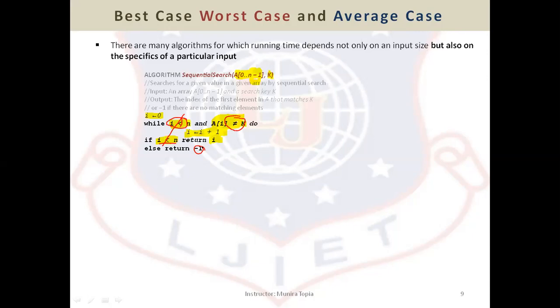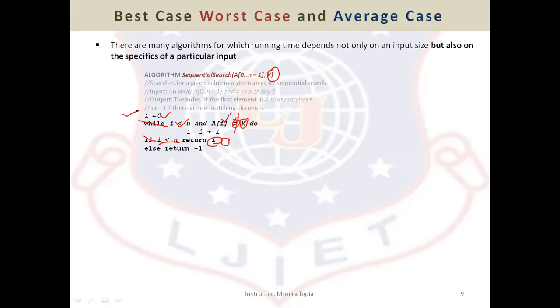the running time is heavily dependent on what your key is. Let us assume your key is present as the very first element of the array. Then when i is 0, 0 is less than n will be executed. The element at 0 is not equal to k, but the key is present at the 0th element, so this condition will be false and the while loop will terminate and we go to the if statement. In that case, i less than n will be true and we are returning the position of i, which is currently equal to 0.